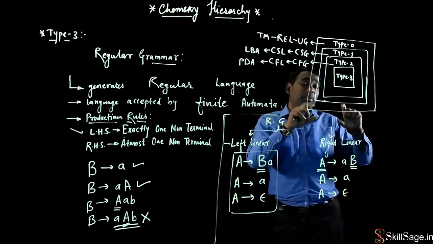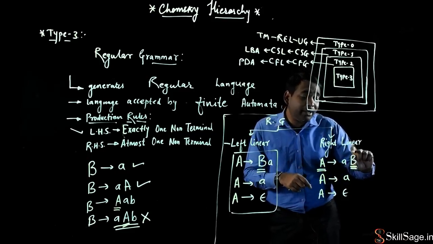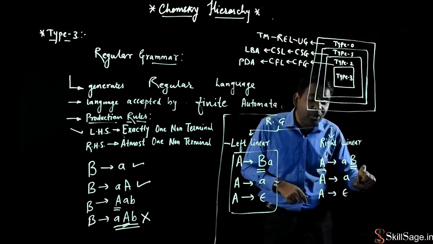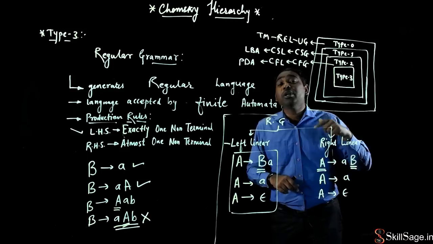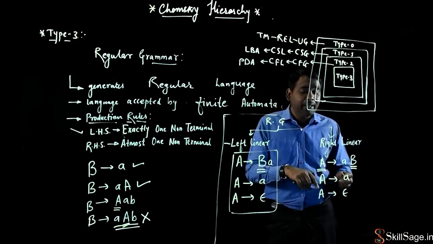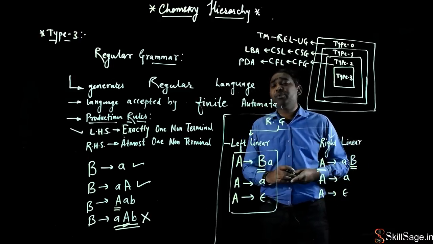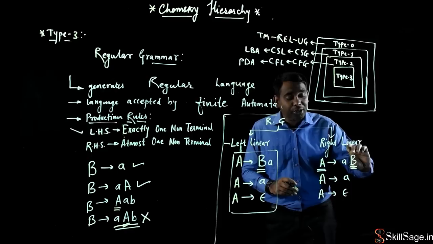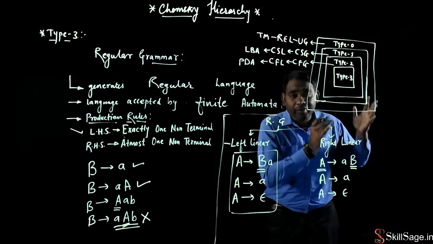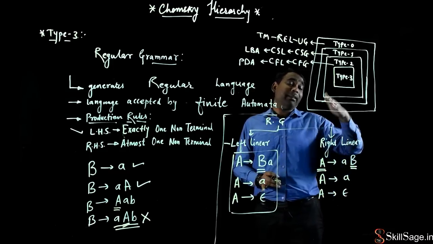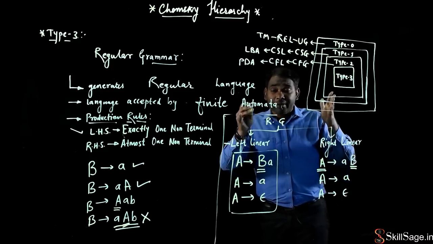या फिर if the non-terminal symbol present on the right hand side of the production rule is the rightmost symbol, then this production rule belongs to right linear regular grammar. उसके बाद any number of terminal symbols can be present on the right hand side, but the position of this B does matter here. The position of a variable or non-terminal symbol can be either the leftmost symbol or the rightmost symbol. So this is my regular grammar here.